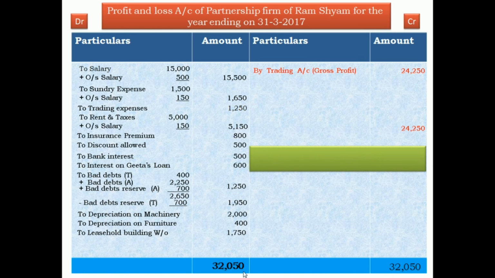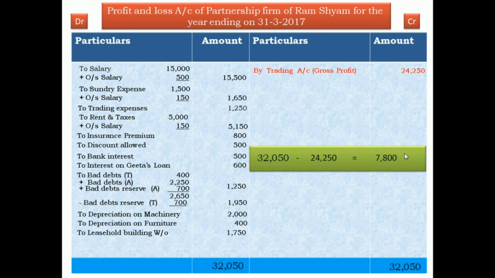Now 32,050 minus this 24,250 is equal to 7,800. This is a debit balance because the total of debit side is more than the total of credit side.